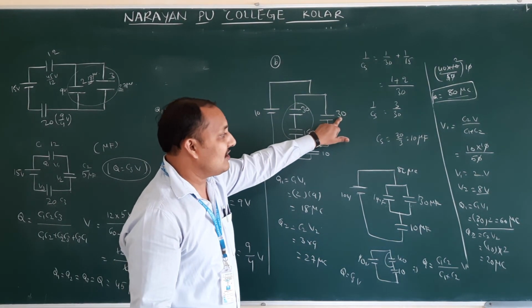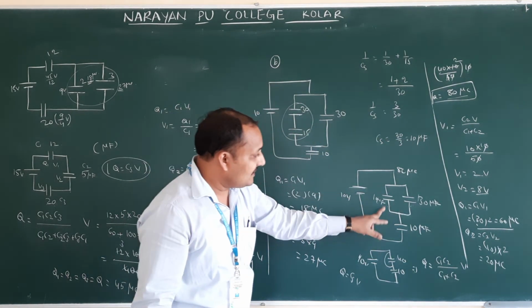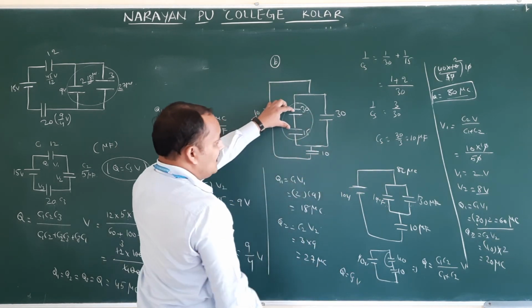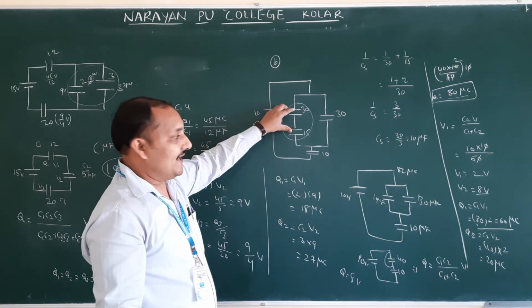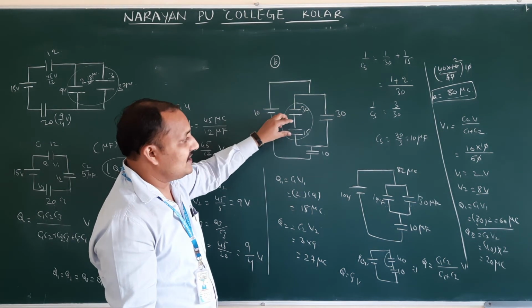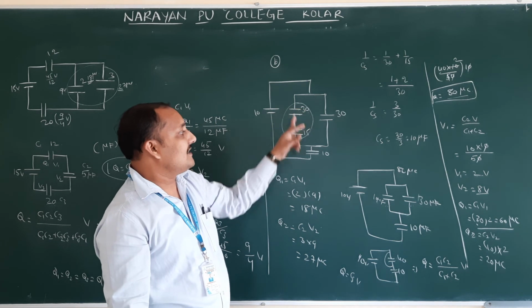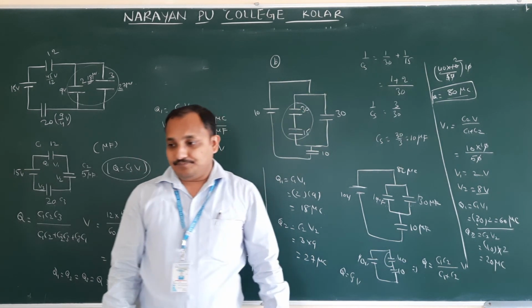What is the potential on 30? 2. Okay. Now charge on this 10, how much did you get? Charge on this 10? 20. So charge on 30 and 15 is 20. Now potential we should find. Potential means again these two are in series. You can apply this formula. You will get the potential across 30 and the potential across 15. That one you can do. Okay.